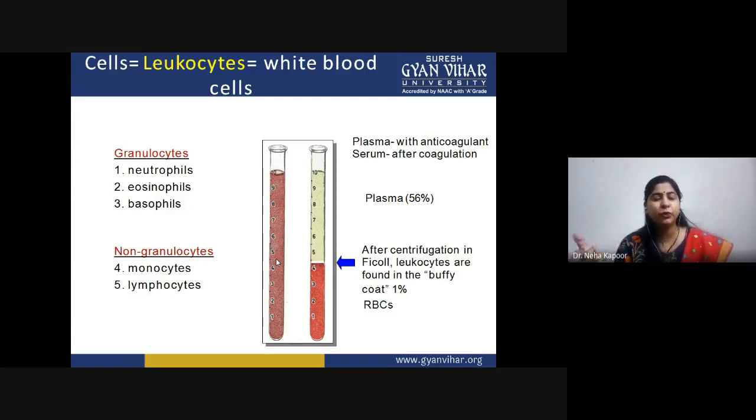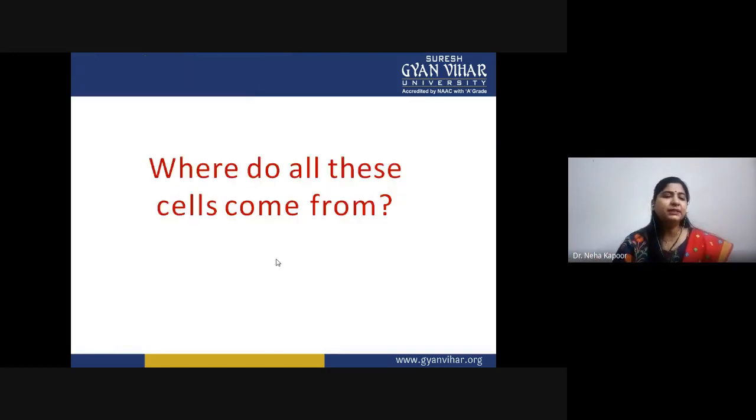That means if you want to have a serum, in that case you allow the blood to clot and the upper liquid is known as serum. So these are the different things. Now the point is from where these cells are coming, how they are synthesized, what are their functions.